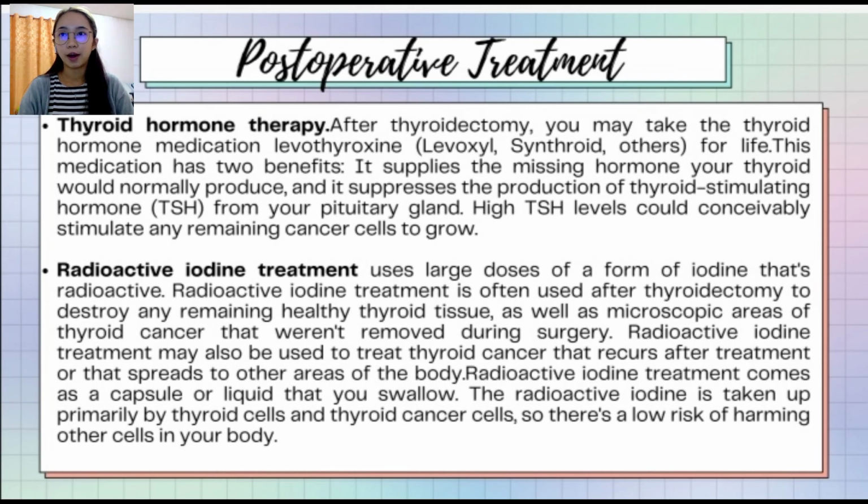Next is the radioactive iodine treatment. It uses a large dose of a form of iodine that's radioactive. The radioactive iodine treatment is often used after thyroidectomy to destroy any remaining healthy thyroid tissues, as well as microscopic areas of thyroid cancer that weren't removed during the surgery.